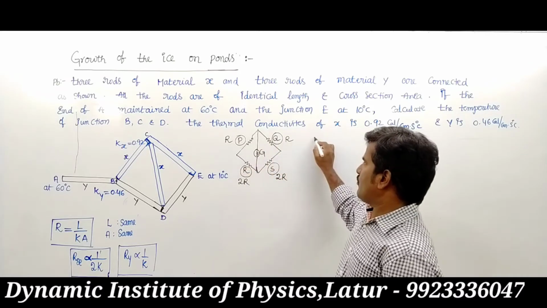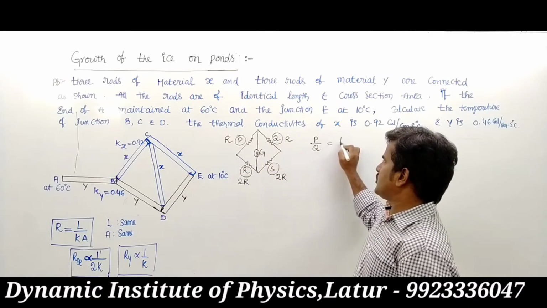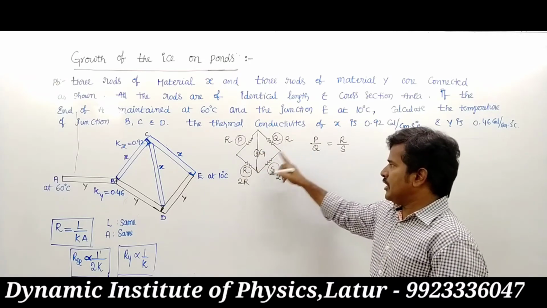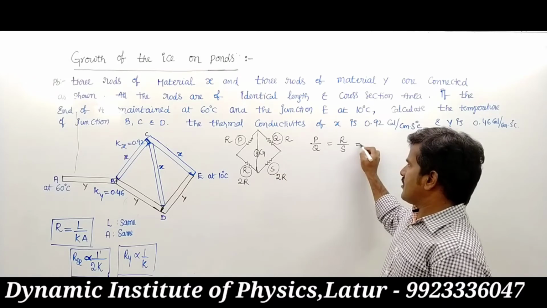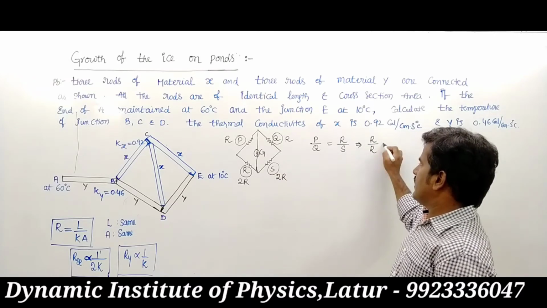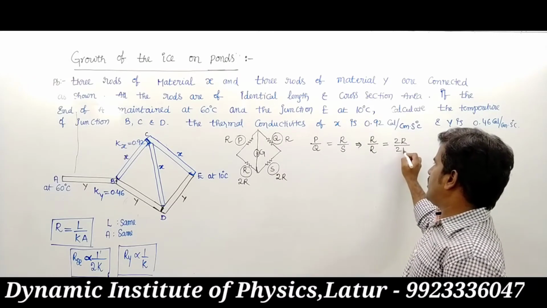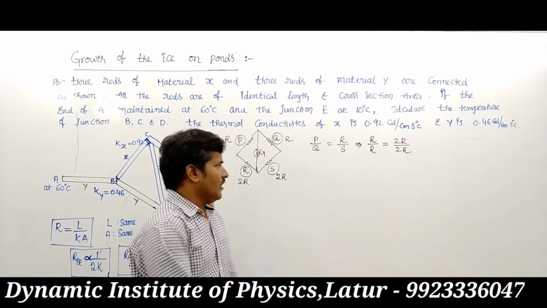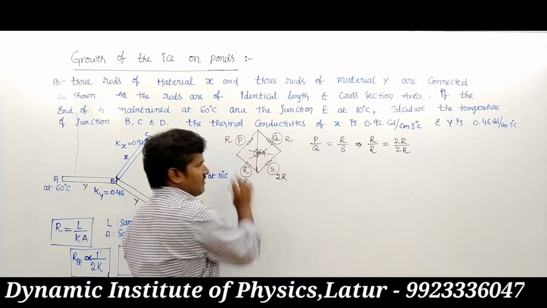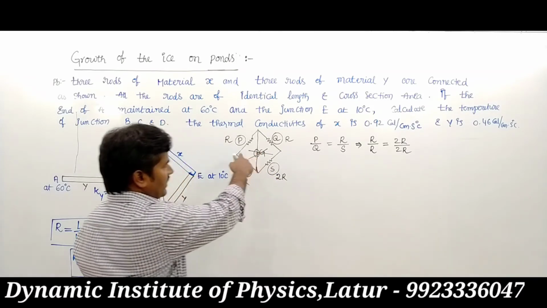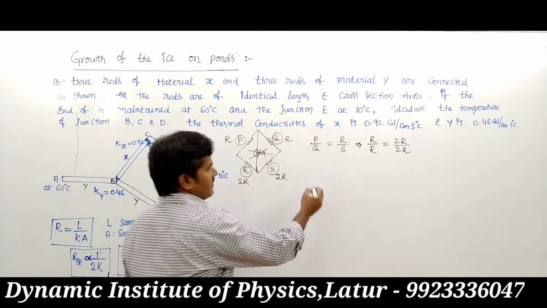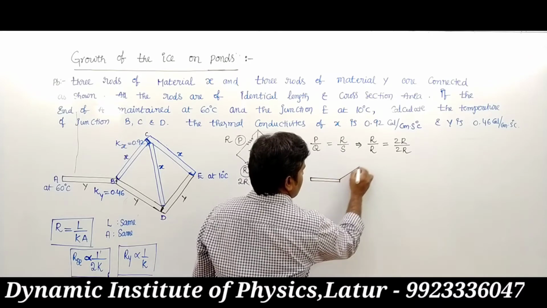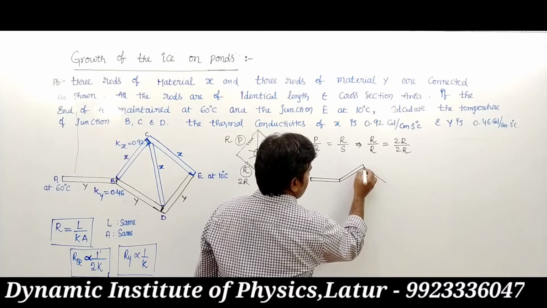In the Wheatstone network, the balancing rule is P by Q equals R by S. Then this rule is satisfied. That means R by R equals 2R upon 2R. The rule is satisfied, so the Wheatstone network is balanced and we can remove the center resistance. Then this diagram is written as like this.